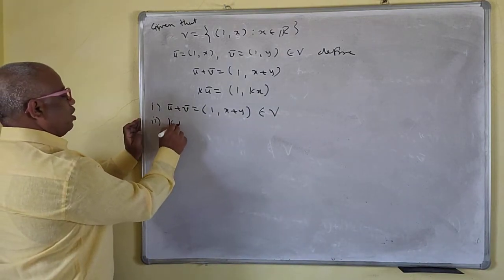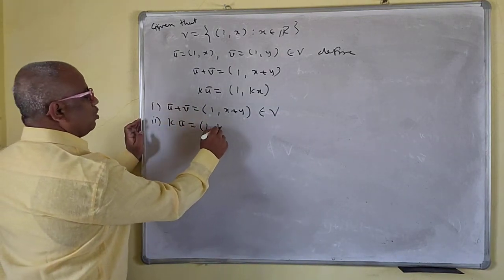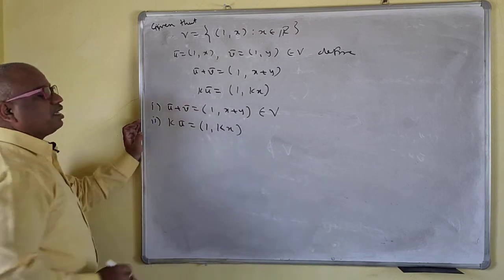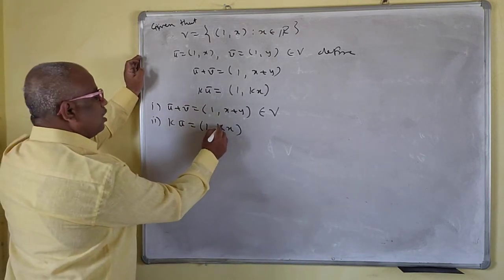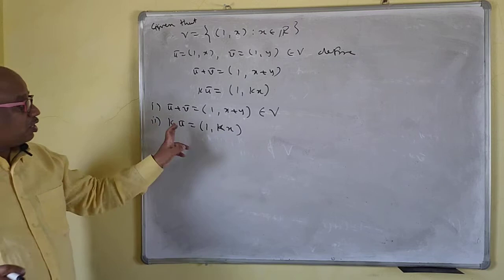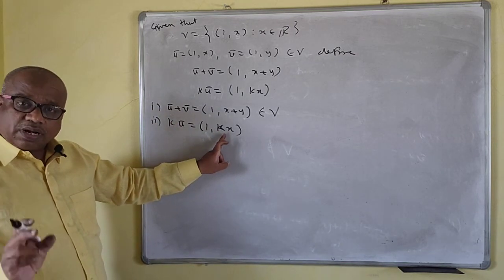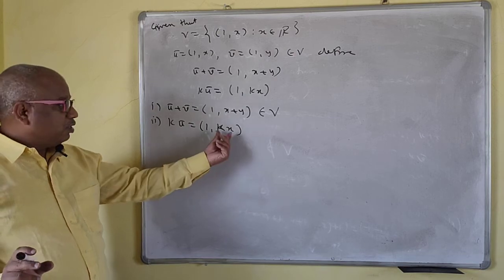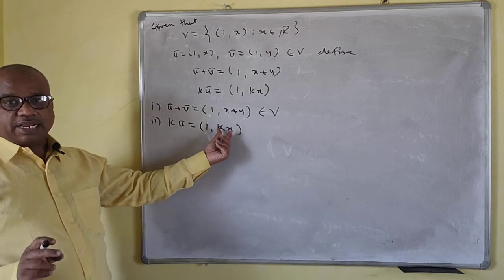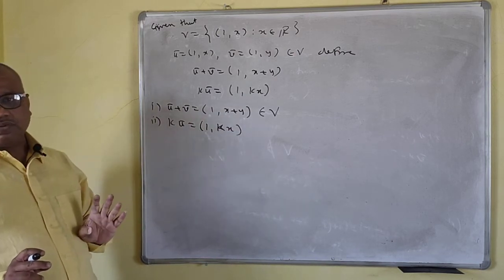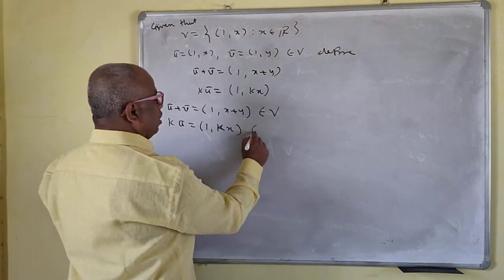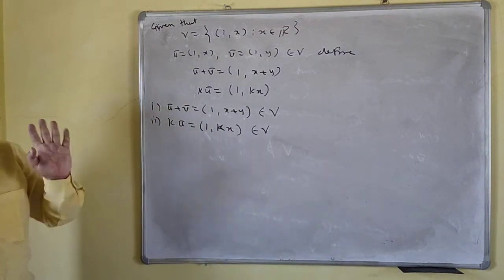Second, K into u bar is (1, kx). Your K is a real number. Now see K into u bar. The first component is 1. K is a real number, x is a real number. The product of two real numbers is a real number. So kx is a real number, your second component is a real number, your first component is 1. So this is a vector from V. So the first two axioms hold.